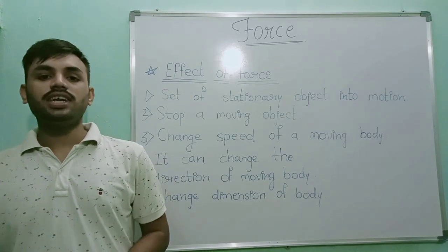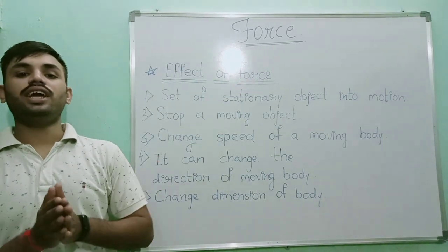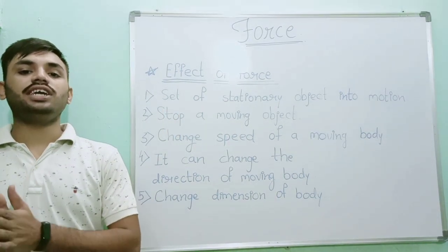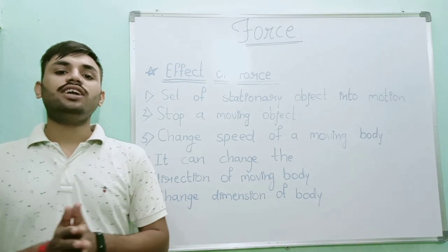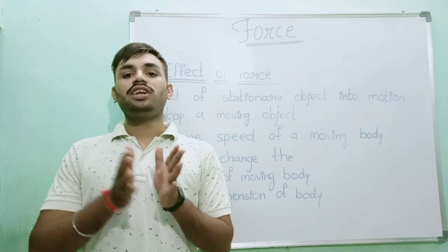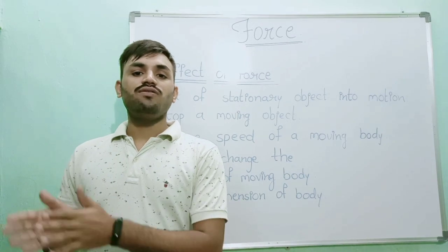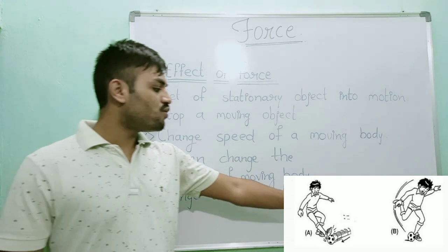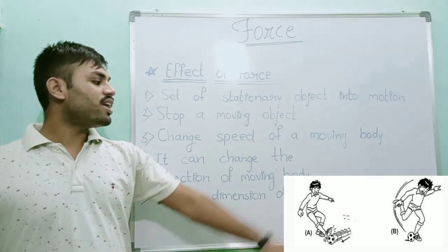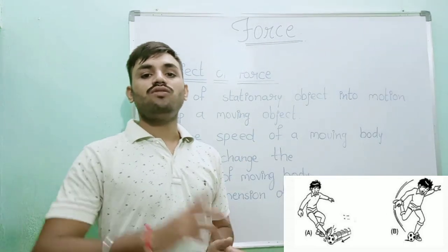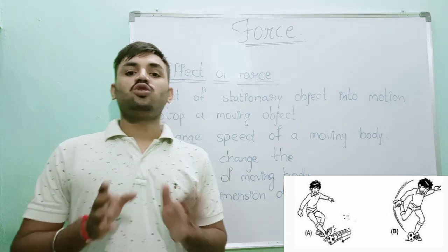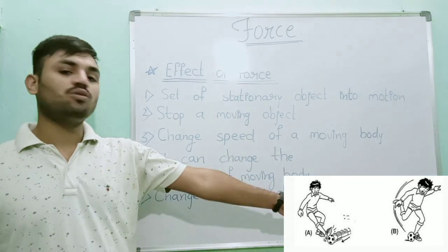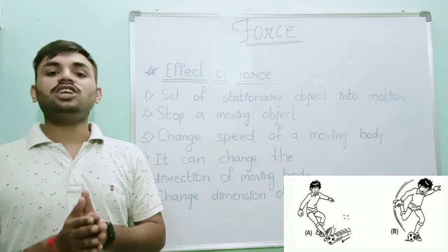Now we will study the effects of force on any object. So first, it can set a stationary object into motion. We all know that when we apply a force on a rest object, the rest object will go into motion. Here in this example you can clearly see that the football is in a rest position. When a boy applies a force on the football, the football will go into motion.